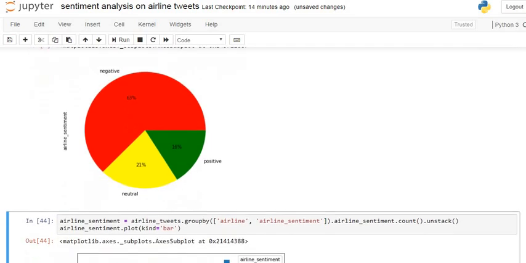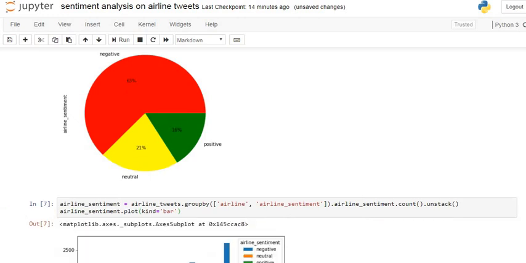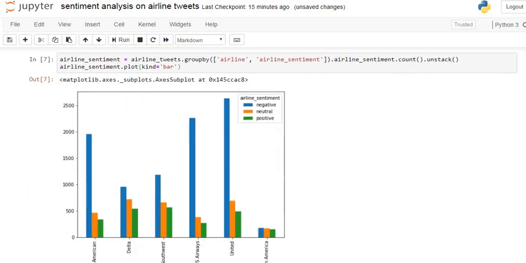So let's try to plot a stacked bar plot for better visualization of these sentiments, that is negative, neutral and positive. So this is the required code for obtaining the stacked bar plot for the sentiments. Here we are grouping it by airlines and airline sentiments, that is positive, negative and neutral, across all 6 airlines. So let's execute this code to obtain a stacked bar plot. So this is the required bar plot.